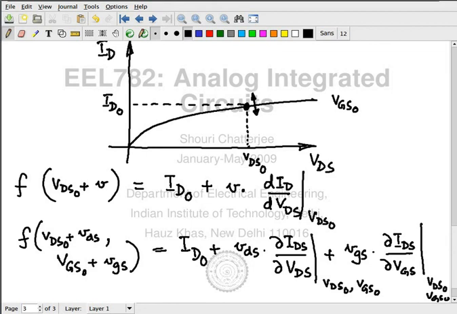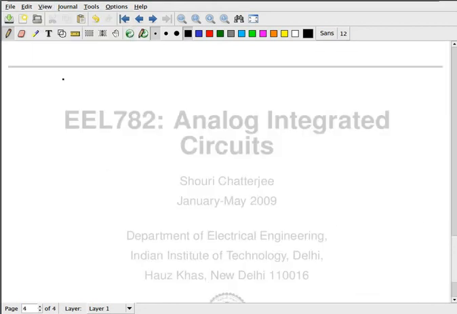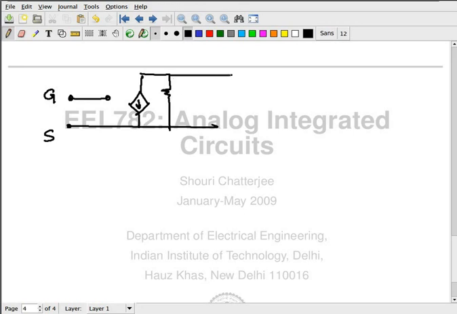That's the kind of effect. So the net small signal model that we have arrived at looks somewhat like this.